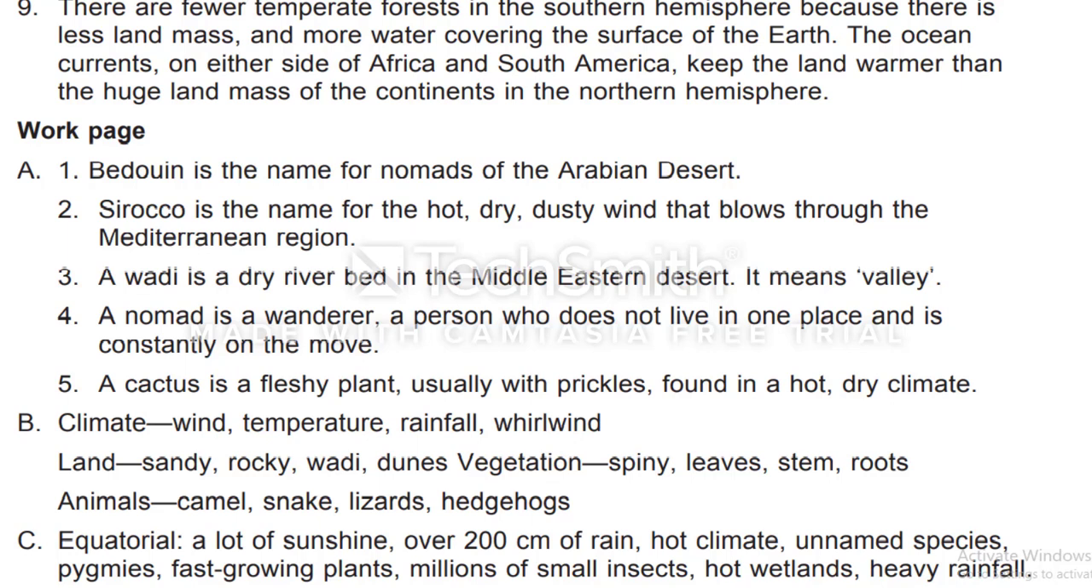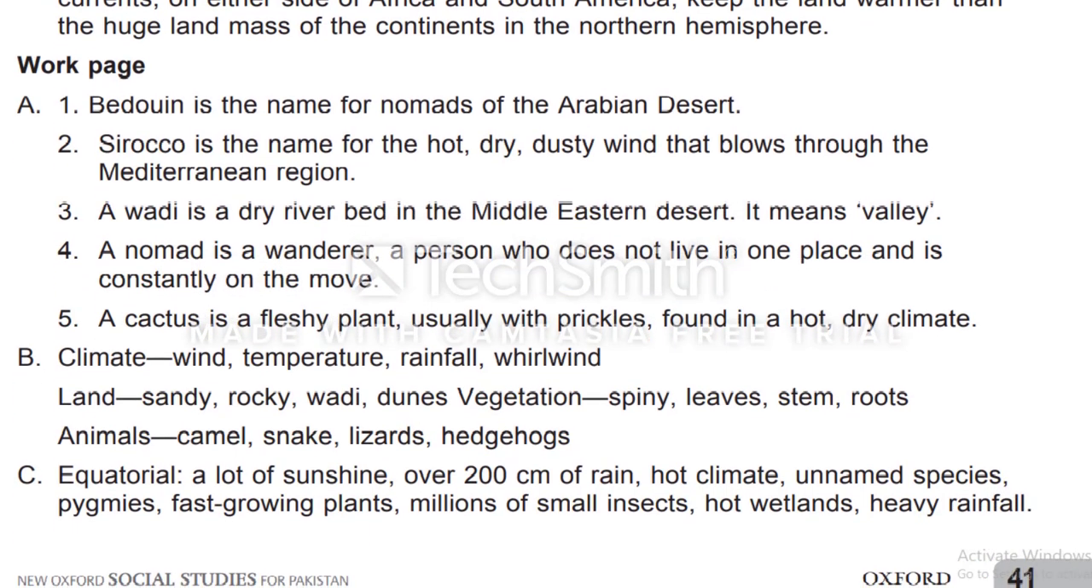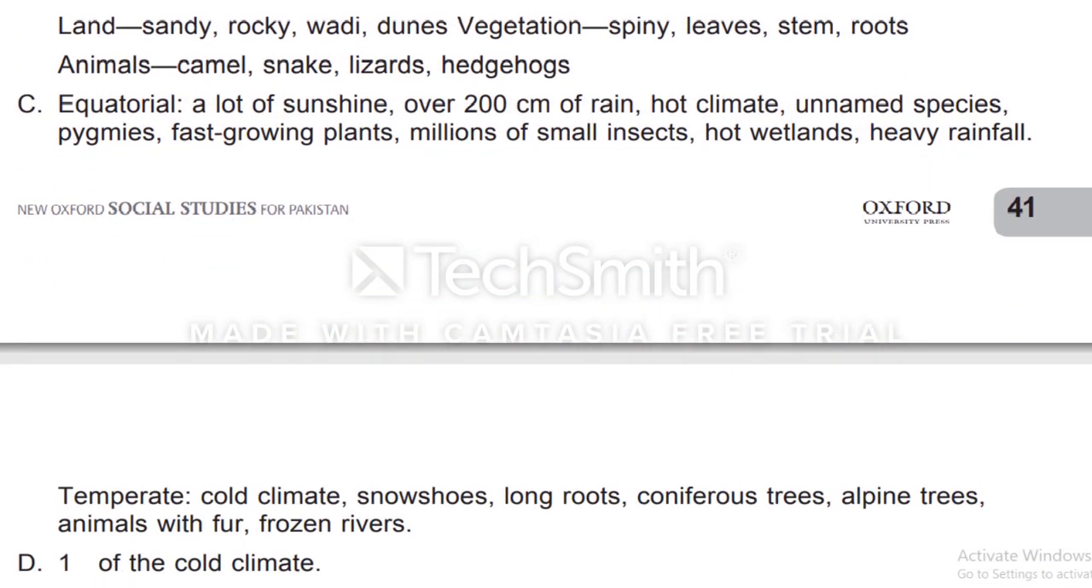C. Circle the things found in equatorial forests with green ink and those in temperate forests with blue. Some things may be found in both kinds of forest. Circle them with both colors. So you should use two colors of ink to circle these things.